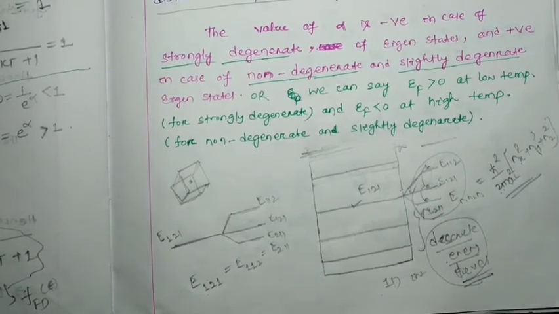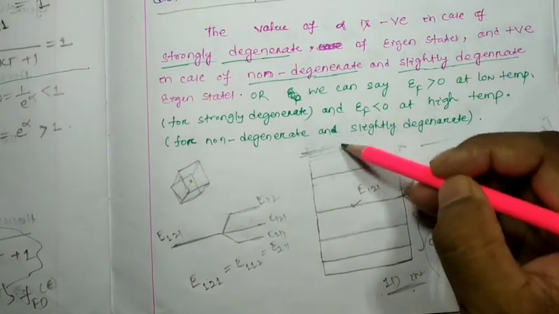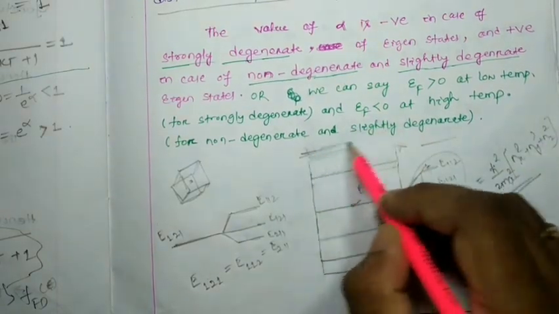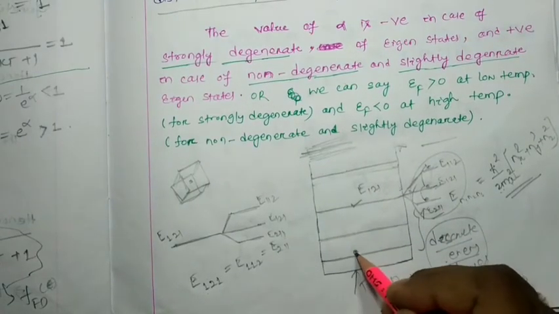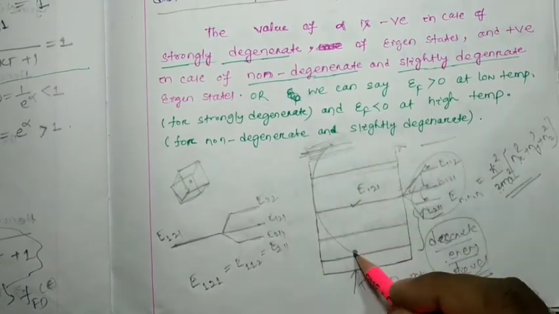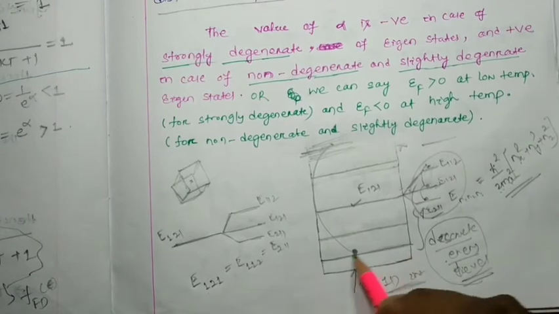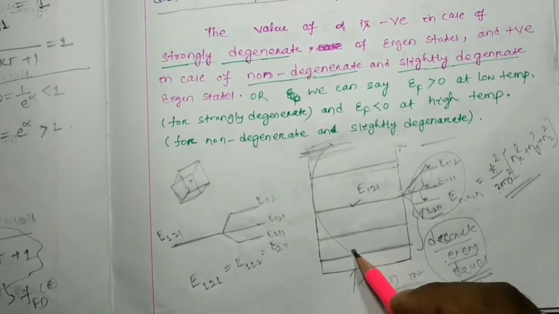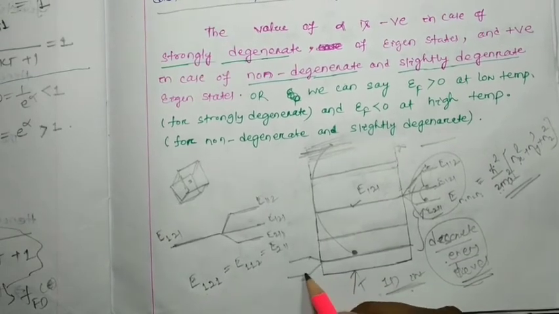So in a one dimensional infinite potential well also we can find higher energy states where all the energy levels are continuous. Suppose the particle is here. If I give temperature and this particle goes to here, it is in one energy state. Suppose it has two degeneracy, then this particle can say I will be here or I will be here.